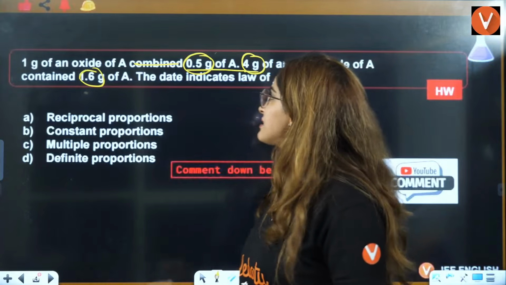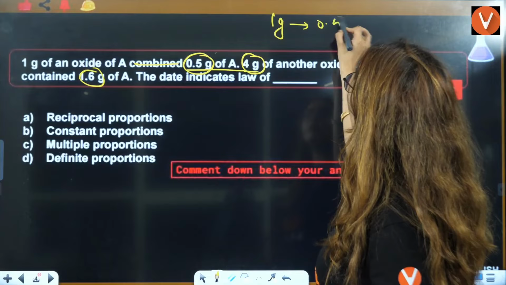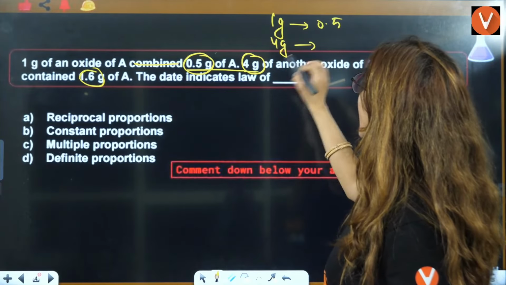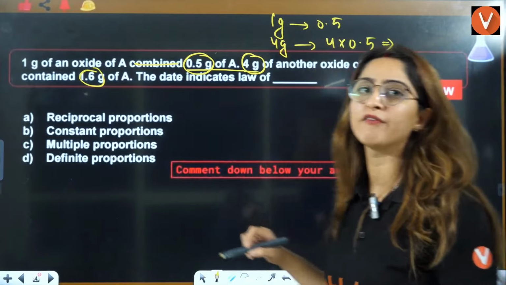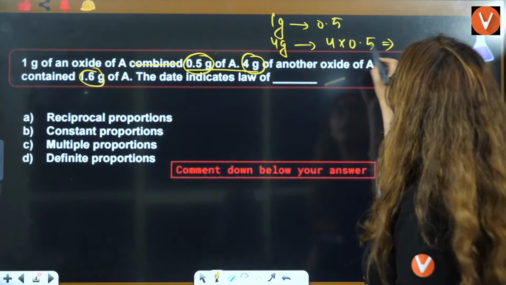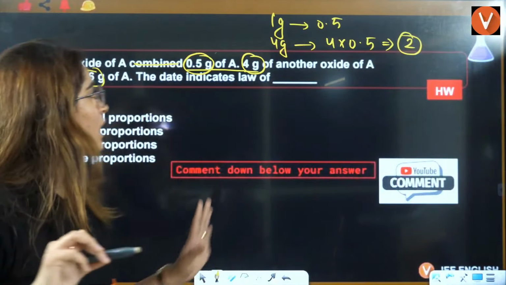If 1 gram contains 0.5, then 4 grams will contain 4 into 0.5, which is 2.